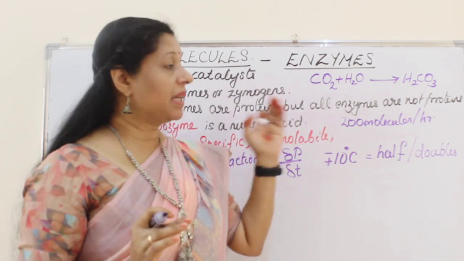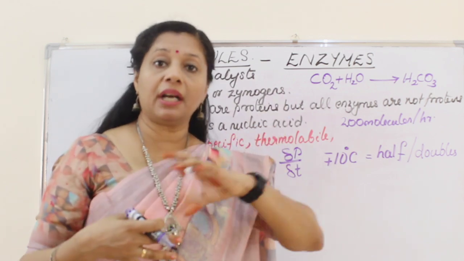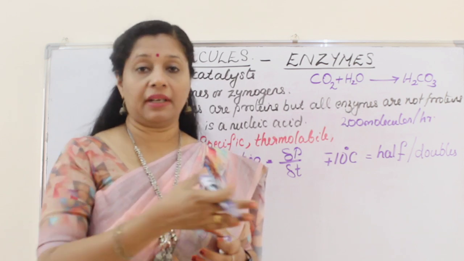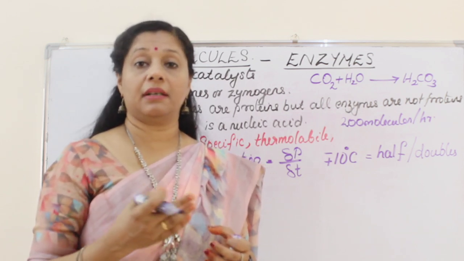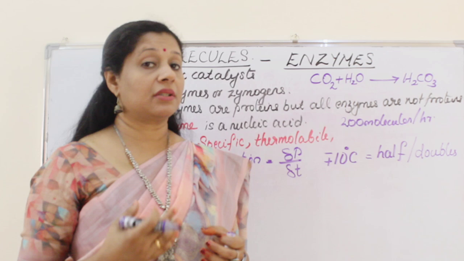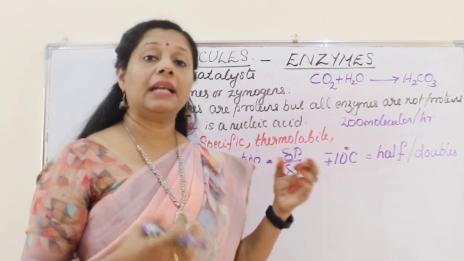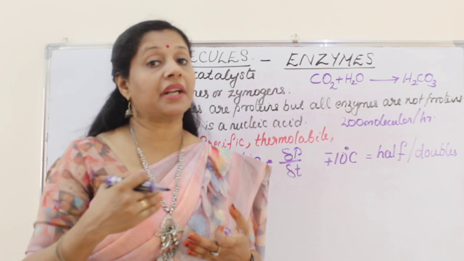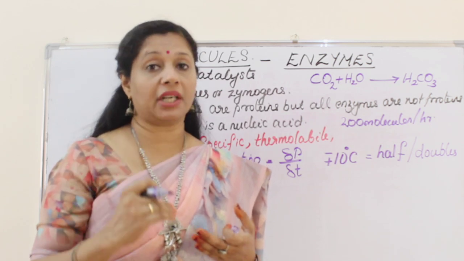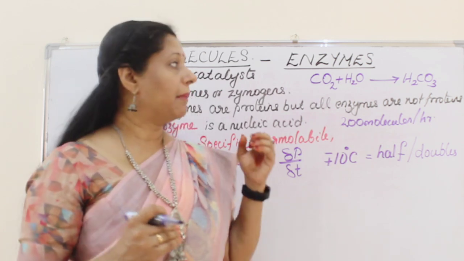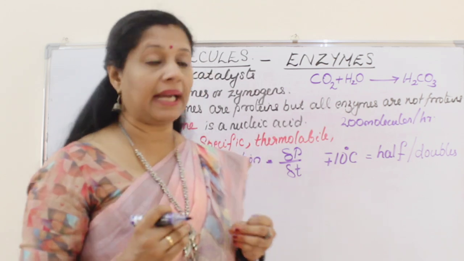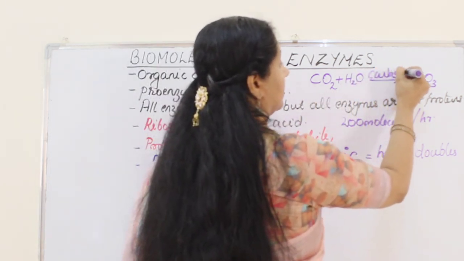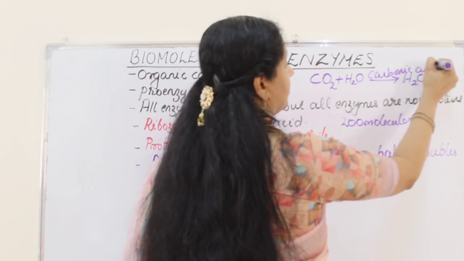But the same reaction happens in our body during carbon dioxide transport in our blood. We have uploaded the breathing chapter video, so you can refer to that if you want to know. In that case, H2CO3 is forming because carbon dioxide is transported in the bicarbonate form, and we are using this equation. But in that case, we are adding one enzyme to this scenario, that is carbonic anhydrase.